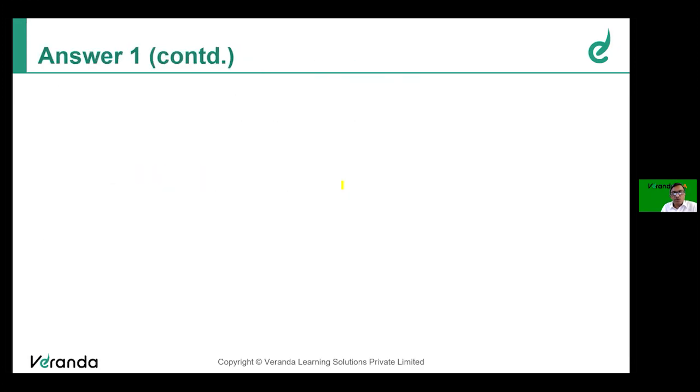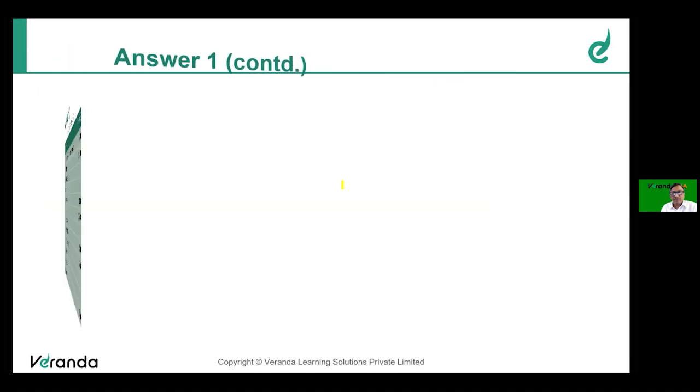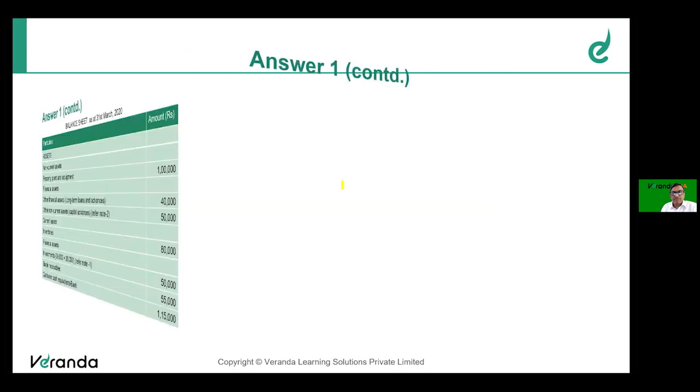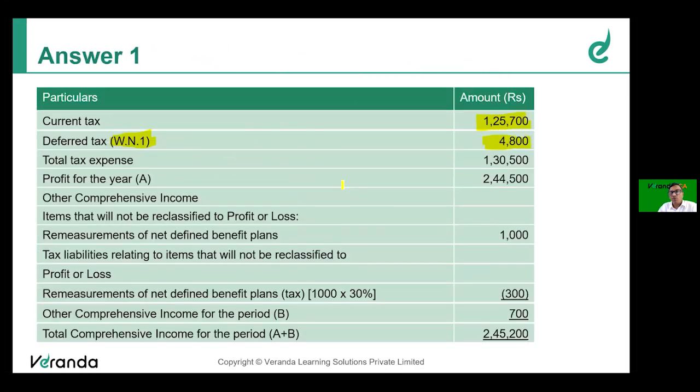So I'm just going back to the P&L where we started. See, that is how we got 4,800. How we got 125,700? It is given in the question. So therefore, for the total tax expense, you have to add these two. Profit for the year is 244,500 after deducting the total tax expense.